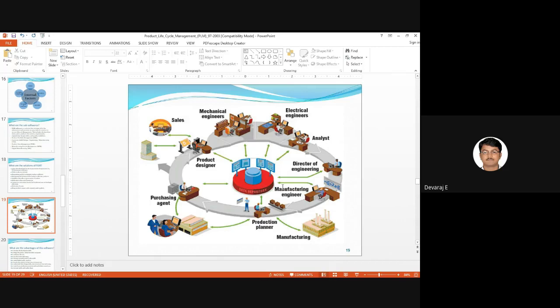In a service based company, they only purchase the 2D drawings, and according to that they will pay something for them. The 2D drawings will be given to the mechanical engineers, then the mechanical engineers will do the analysis. They will give the results back to the design engineer and from there to the manager. The manager will give the results to the company. I think everyone has got it. Yes, sir, understood, sir. So in service based, be careful: there will be no manufacturing. They only do the analysis and give back the results to the company. That's all. A manufacturing plant will not be there in service based companies.